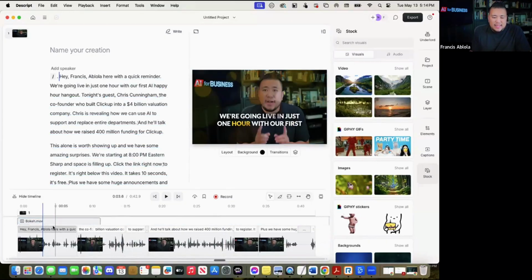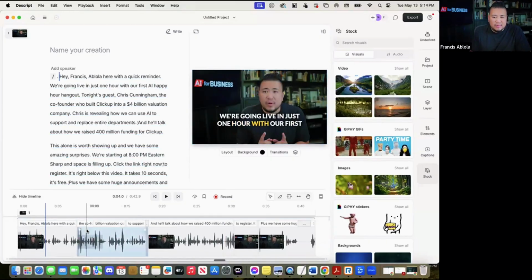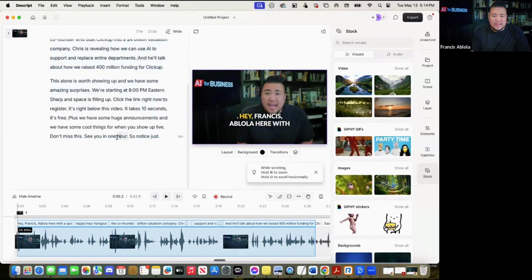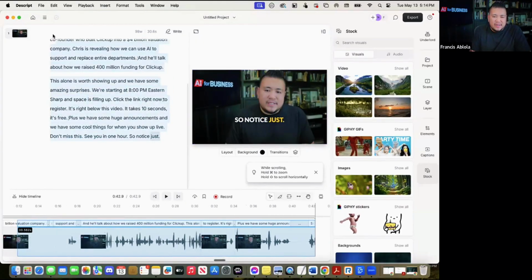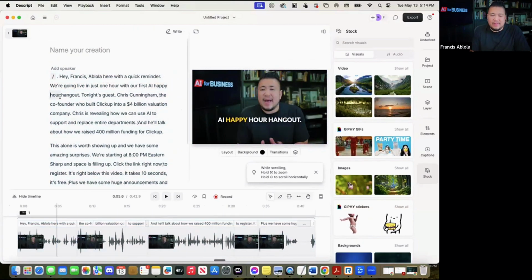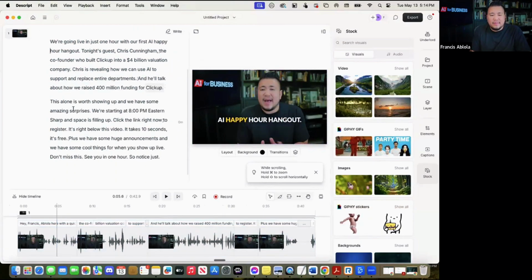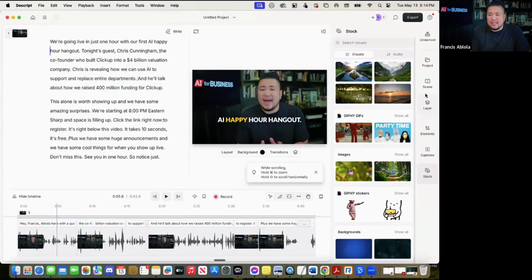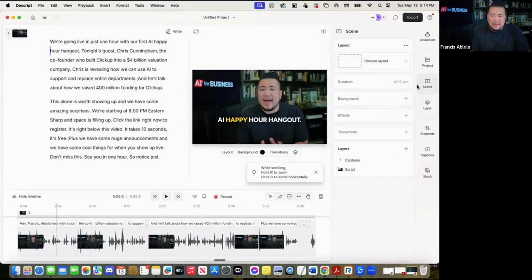This timeline, by the way, is typically how old other editing programs would work. But having this sort of edit with text feature, it was one of the first companies to do it. A lot of other companies like CapCut, and I believe Adobe Premiere has it now, but it was one of the first ones to do it. But I like it because it's super easy to use. It's super easy to use and have all these different features and stock photos and stock music, stock images that you can add into the scene and copy and paste and drag.